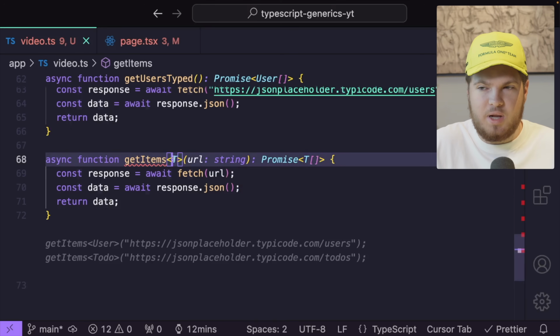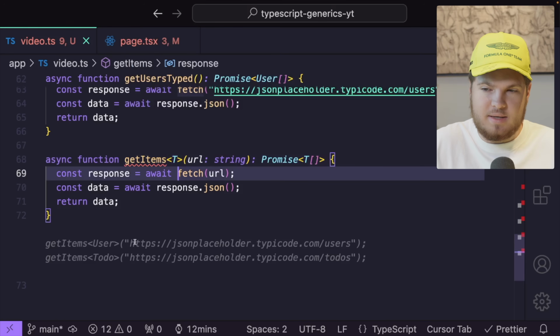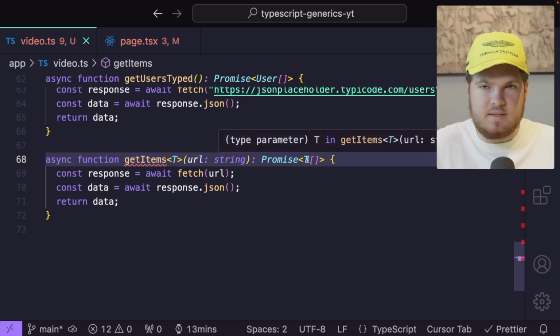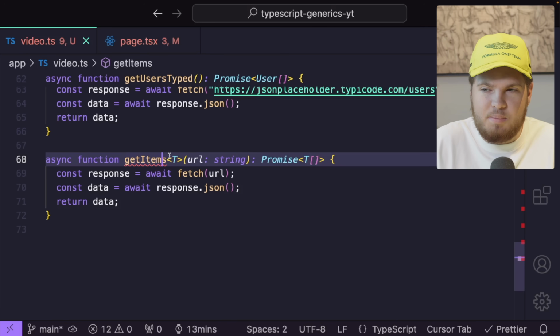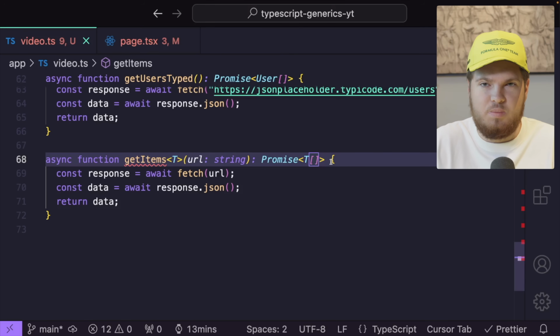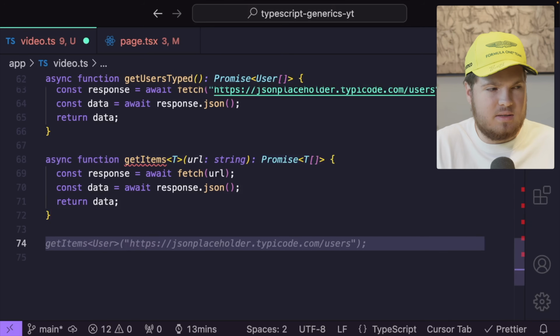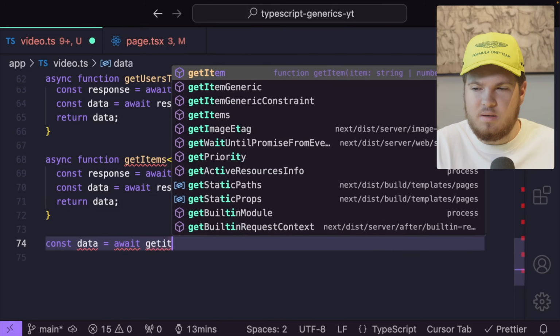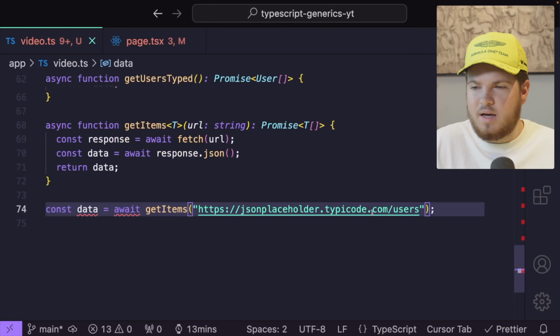T is again our placeholder, and then later on when we pass in a type for T, it will automatically create a relationship to this T, because T at the end of the day is equal to T, if this makes sense. Whatever I pass here is what this T will be. So now we can await our data, so we can do const data equals await getItems, and then as an argument I can pass my URL.